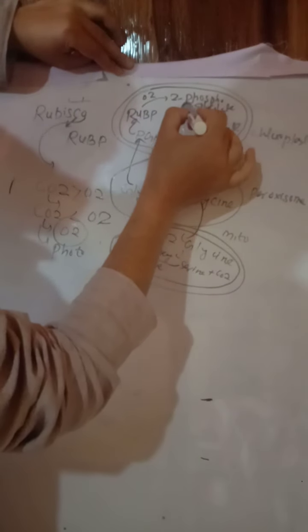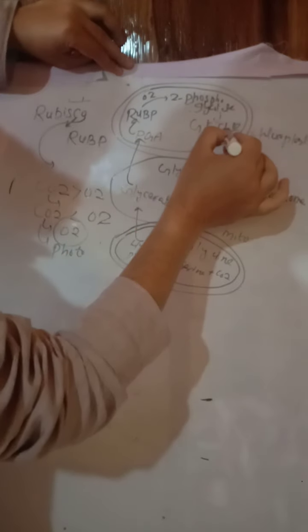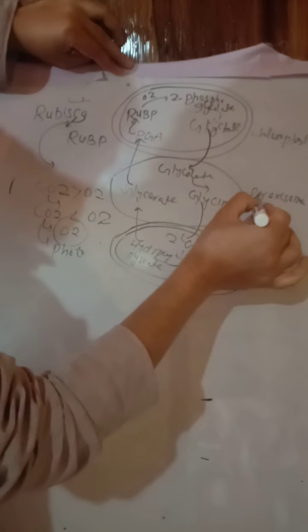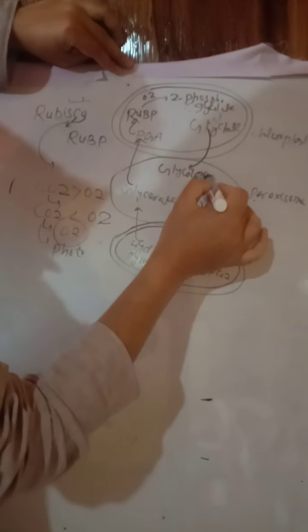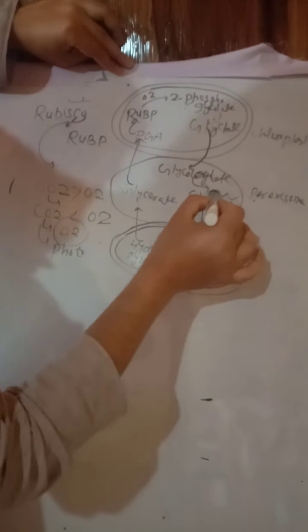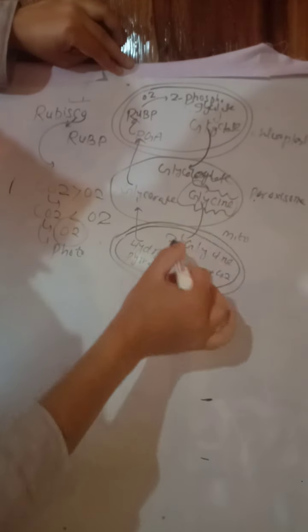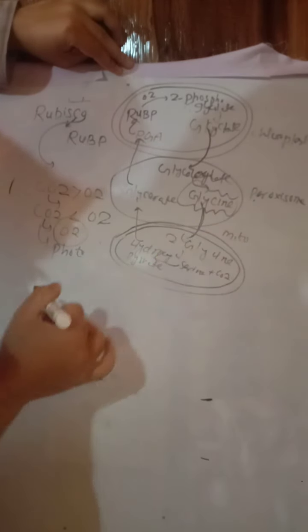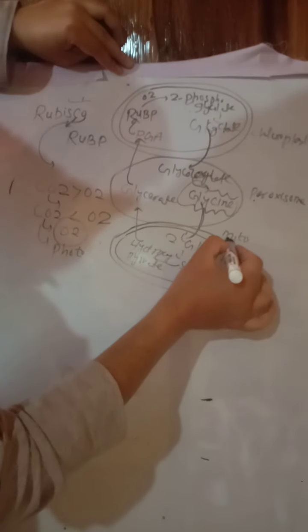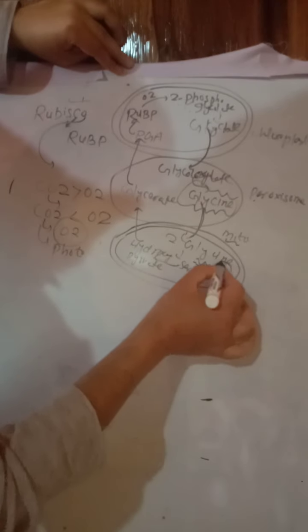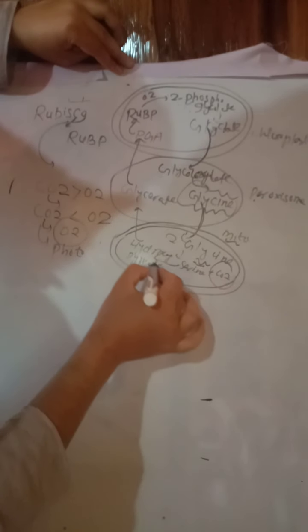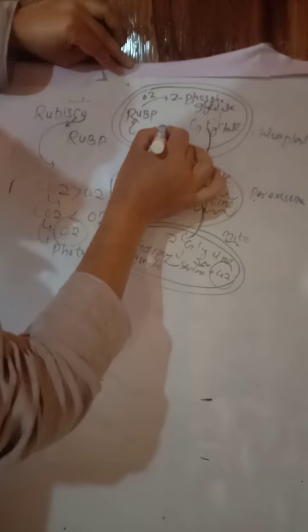First of all, RuBP in presence of oxygen forms a compound called 2-phosphoglycolate. Then glycolate. Glycolate is now transported to the peroxisome, where it is converted into glyoxylate, then into glycine, which is an amino acid. This glycine is now transported into mitochondria, where it is converted into another amino acid called serine plus carbon dioxide. Serine then forms hydroxypyruvate and ultimately phosphoglyceric acid, which later on forms RuBP.